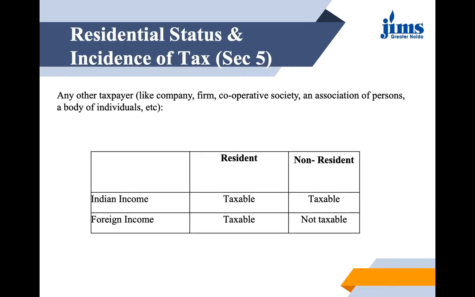Now, residential status further. Till now we were talking about an individual. If an individual is earning an Indian income or a foreign income, but now let us talk about the other taxpayers also, like a company, a firm, a cooperative society, an association of persons, AOPs or BOIs. These are the other types of persons that we have. Quite simple here. For these categories of persons, we have only two categories of residential status. Either they can be resident in India or non-resident in India.